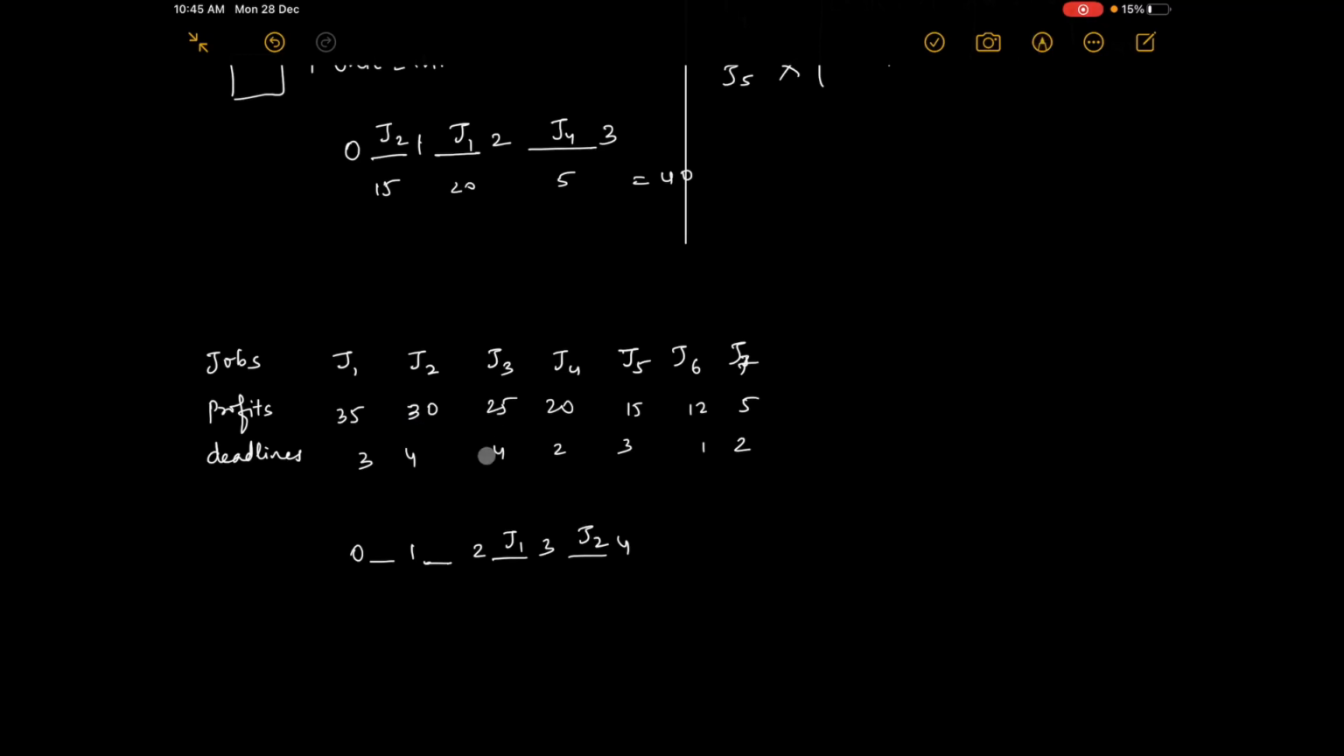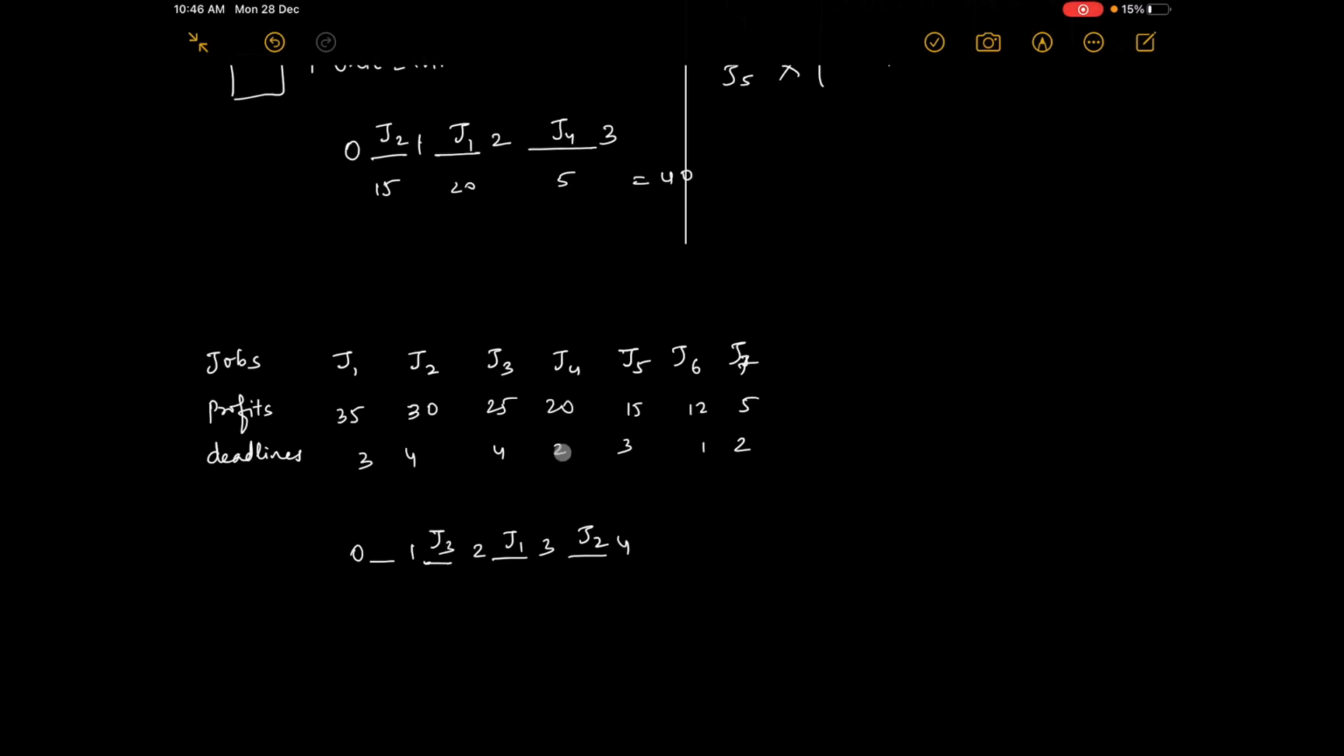And J3 is having the highest profit. It is already filled. Then come to the left. This is also filled. Then come to the left, and you put J3 here. You cannot leave him because he is of highest profit compared to all others. These two are already scheduled. Compared to J4, J5, J6 and J7, J3 is highest. So you have to give a slot to him.